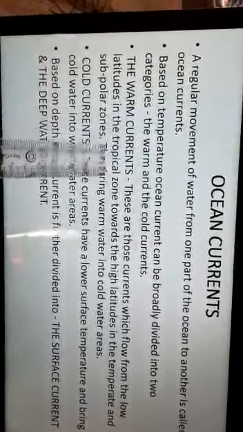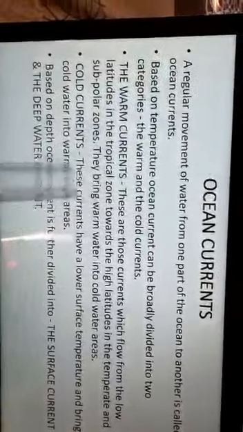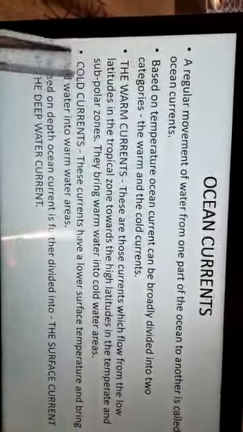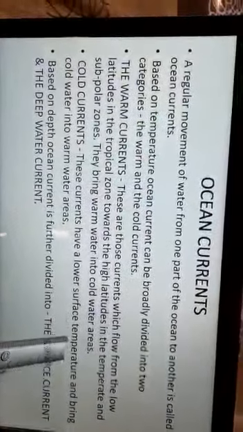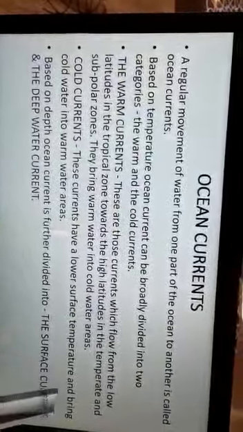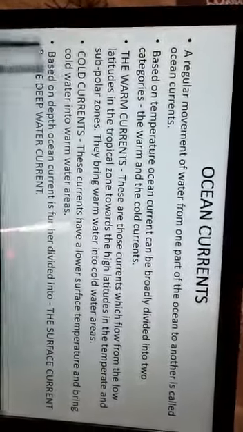And what do they do? They bring warm water into the cold water areas. So this is about the warm currents. Now cold currents have a lower surface temperature and they bring cold water into the warm water areas.